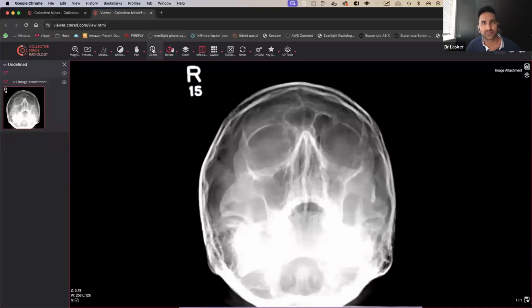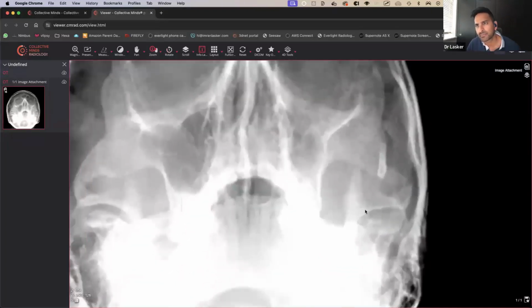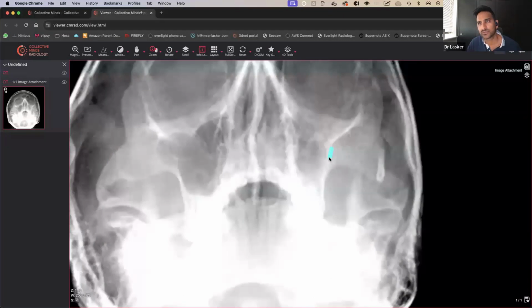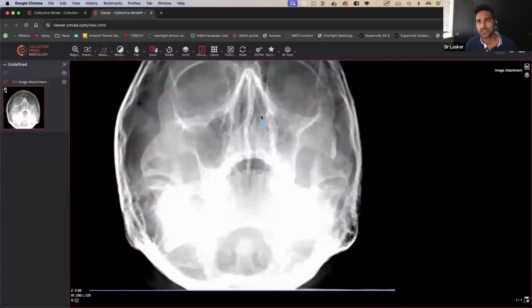Let's zoom in a bit and see if we can make a bit of sense of what's going on. That lateral maxillary sinus wall looks like it could be a bit unusual and looks slightly opacified to me. But without a doubt, that zygomatic arch looks like there's a break there. That poor elephant's broken their trunk and is kind of stuck in the middle there. So what we need to do is zoom out again and just make sure, because sometimes you may see a bit of a teardrop sign here.